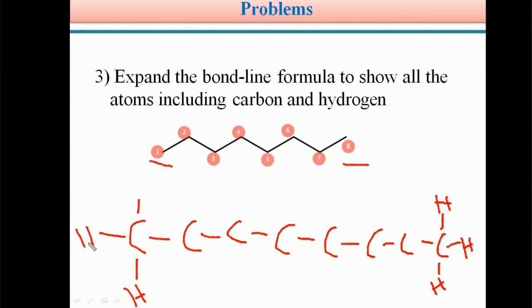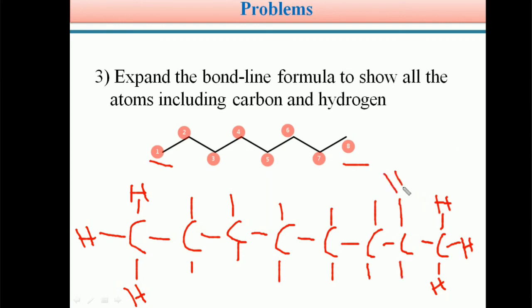So the first carbon and the 8th carbon are written already. The remaining carbons 2, 3, 4, 5, 6, 7 are all CH2, so each carbon is connected to 2 hydrogen atoms.